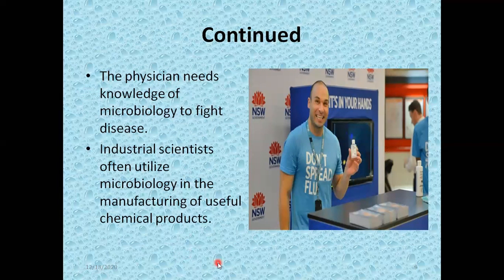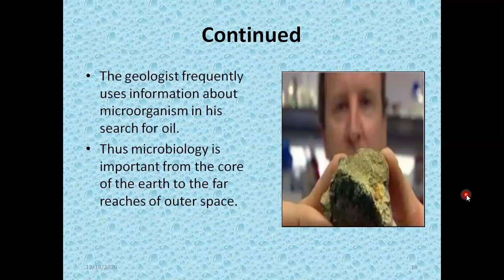Similarly, industrial scientists often utilize microbiology in the manufacturing of useful chemical products. The geologist frequently uses information about microorganisms in his search for oil. The geologists also utilize the concepts of microbiology as far as searching for oils is concerned.